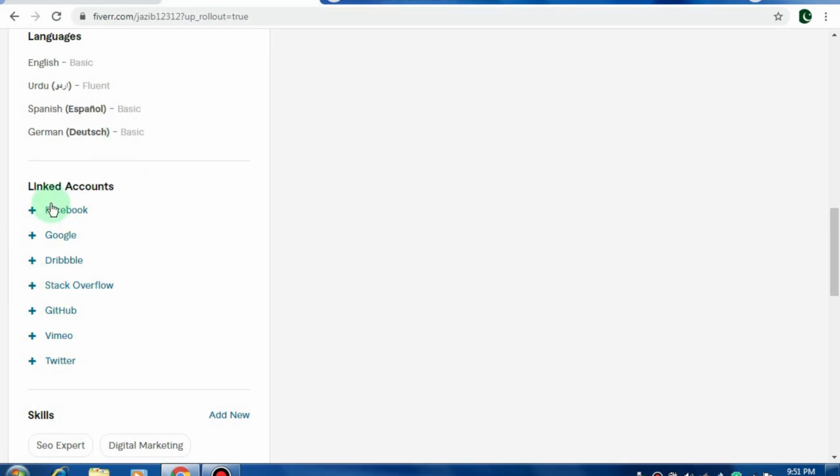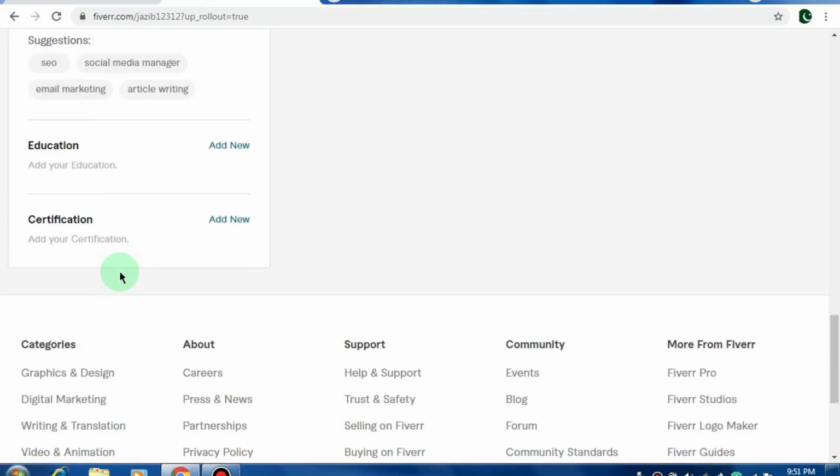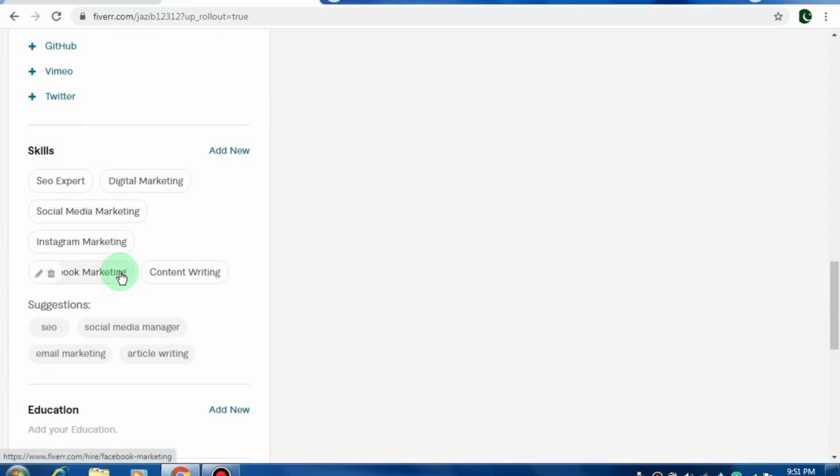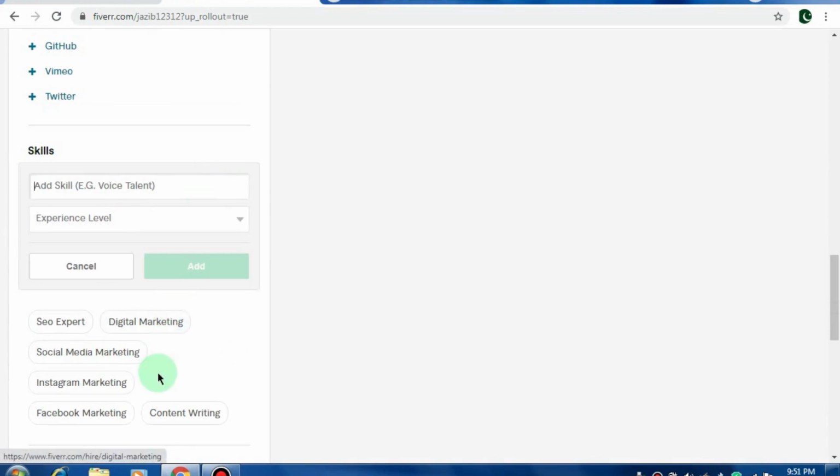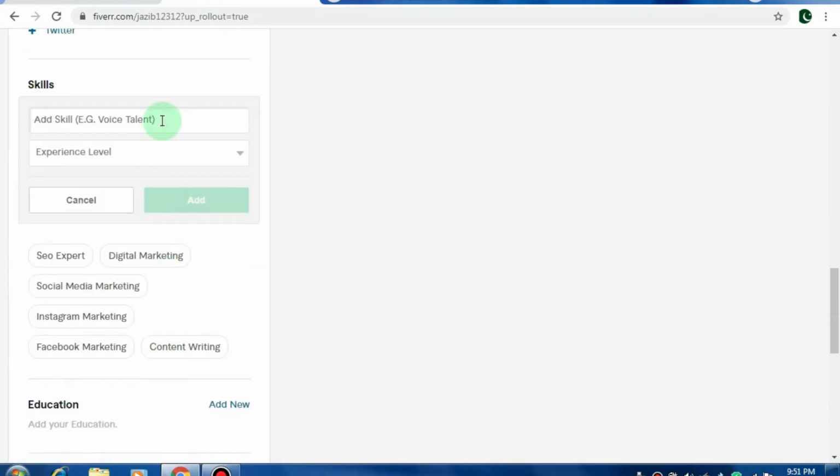Here you can link your accounts, your Facebook account, your Twitter account, and all these other accounts, so that your customer and buyer can see it and contact you. And here you can add your skills, for example, content writing or voice talent. If you are a freelancer, then you can write, let's see, article writing.